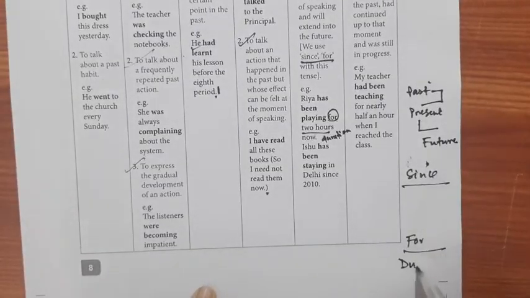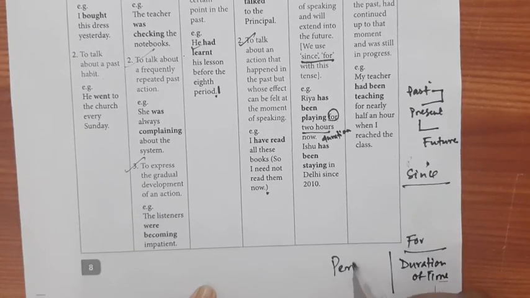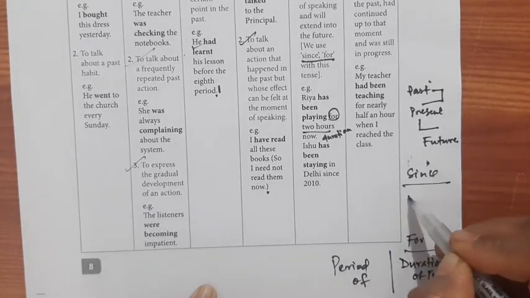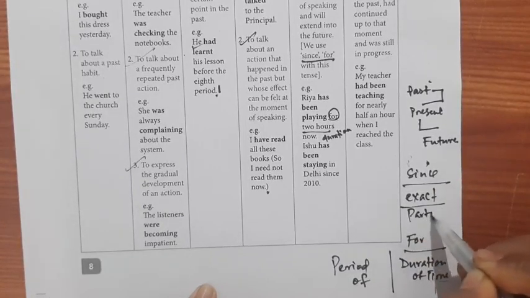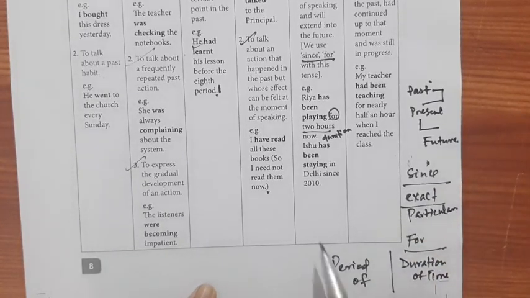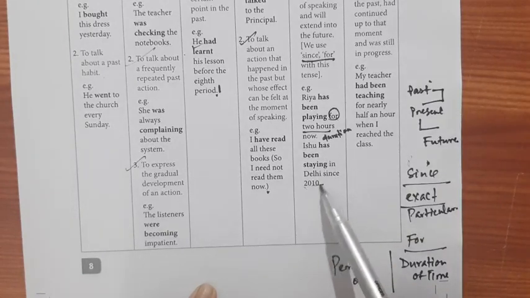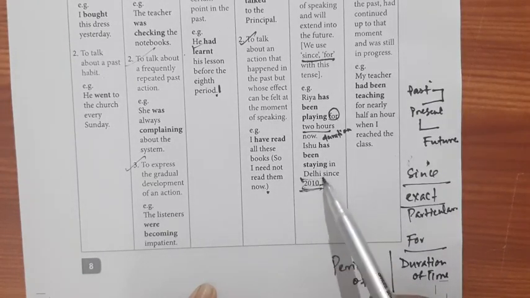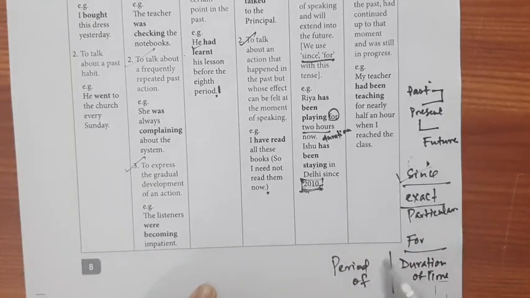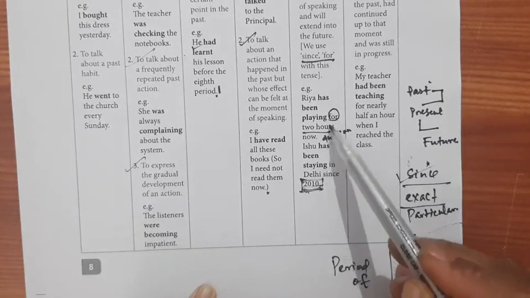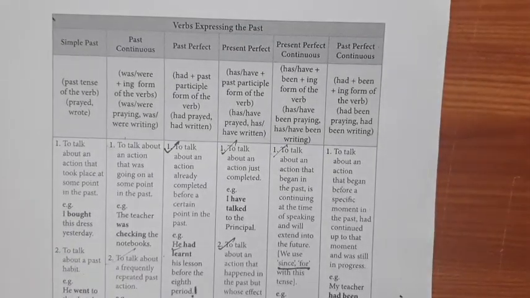For will be used when you are referring to the duration or period of time. And since, if it is a particular exact time that is given. Has been studying in Delhi since 2010. 2010, the particular time, the year, has been given, so we will use since. And if it is a period of time, we will use for. Example, this one.